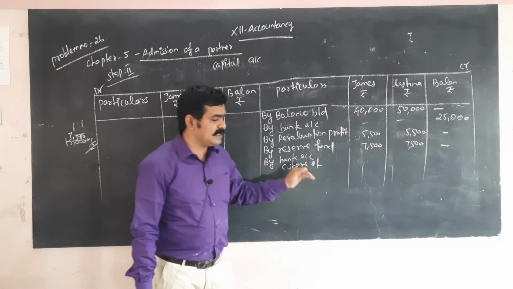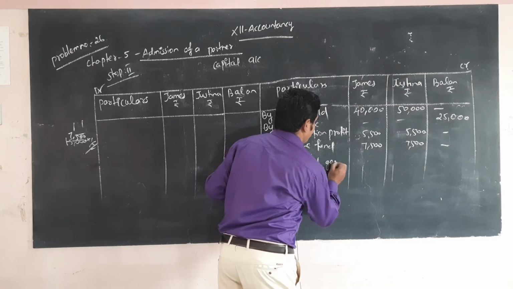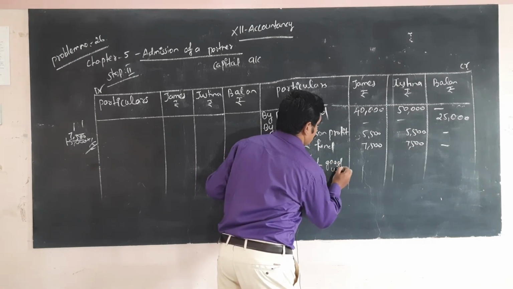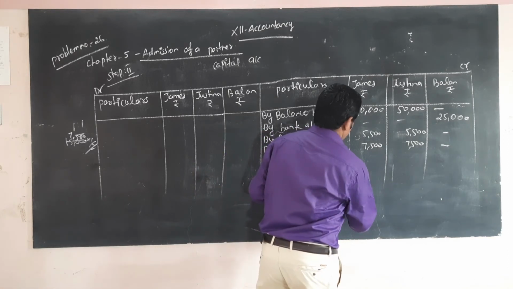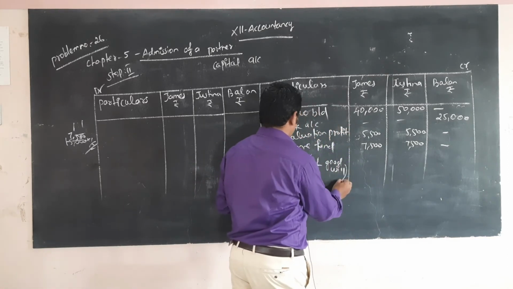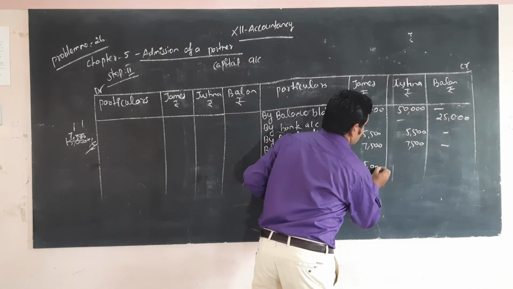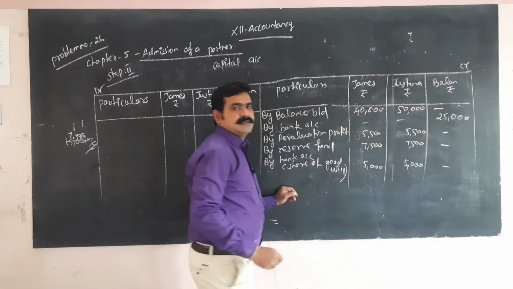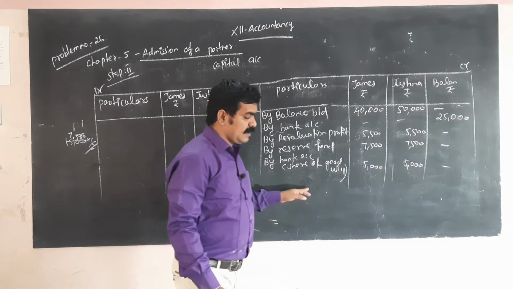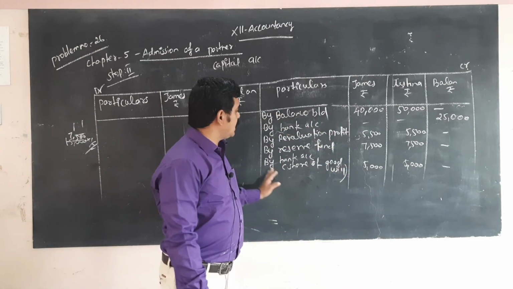That is the important thing in this chapter. Share of goodwill. So this amount 5,000, there is no balance for Balan.